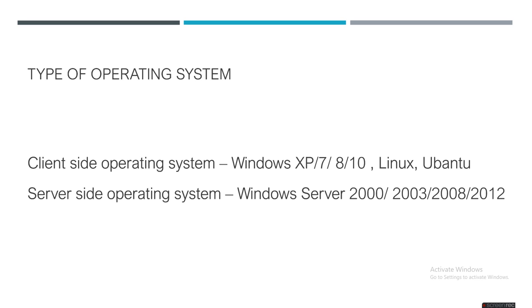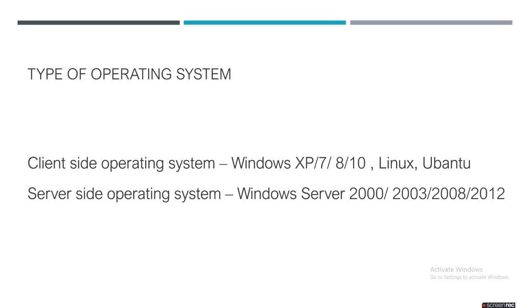Type of operating system. When you are accessing any website or anything, you are working at the client side. You are working on the client side, and there is another operating system, which is the server side. Server side means, consider the operating system in your laptop, those are client side operating systems, and the servers, okay, where your website is hosted and you are accessing that website from those servers.